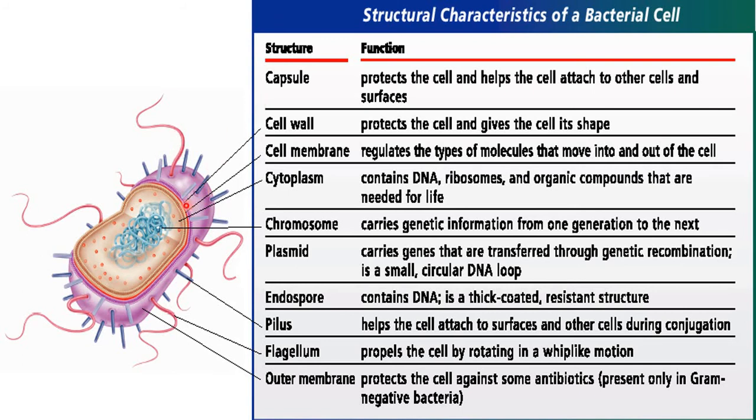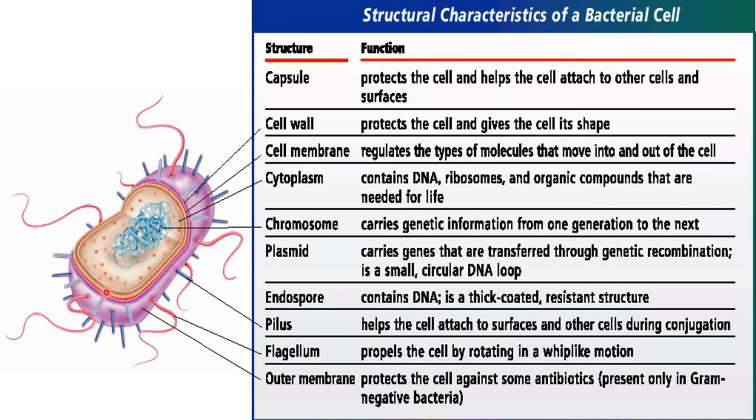Beneath the capsule, this red line, this is the cell wall. It also protects the cell and it's important to give the cell its shape. Under the cell wall, there is the cell membrane. The cell membrane regulates the type of molecules that move into and out of the cell.